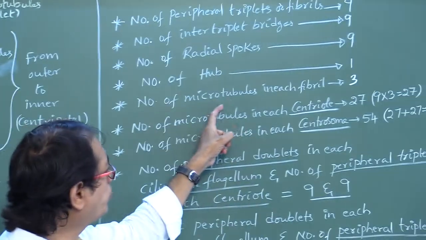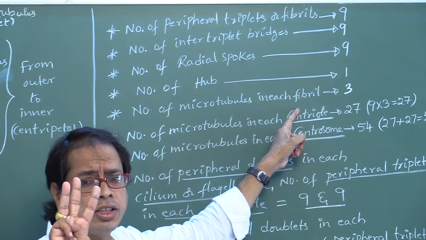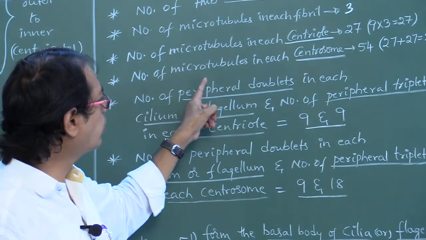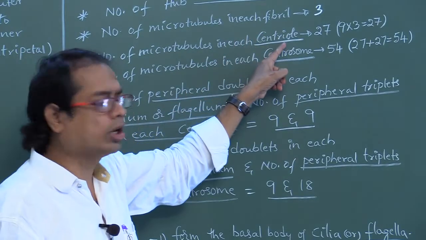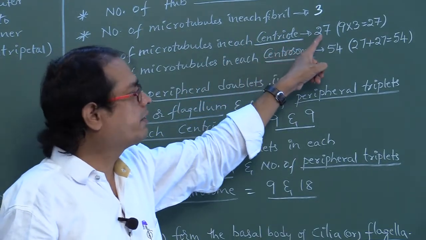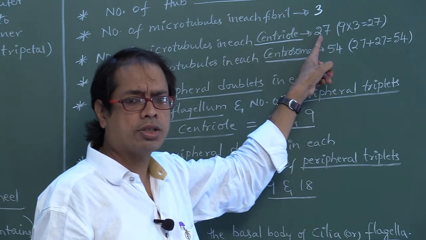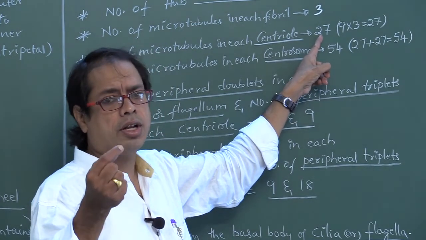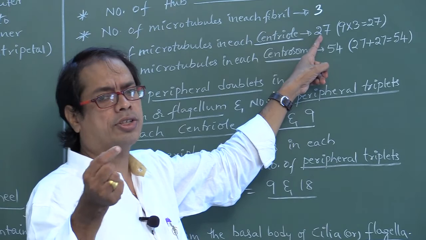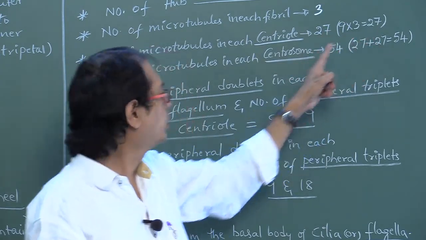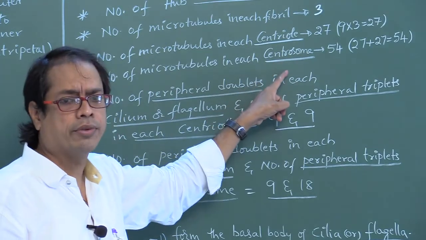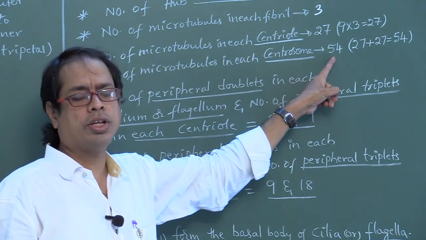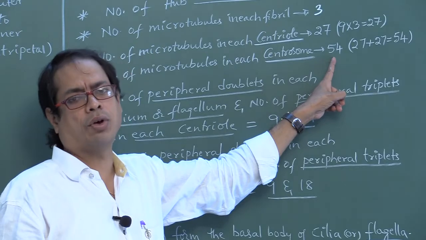So 3. Number of microtubules in each centriole, 27. How? Because 9 fibrils are there, no? 1 fibril contains 3. 9 into 3, 27. Number of microtubules in each centrosome, we have to double. 54. 27 plus 27, 54.